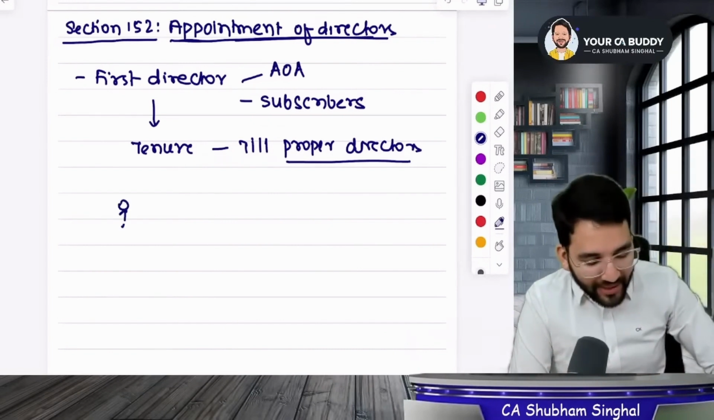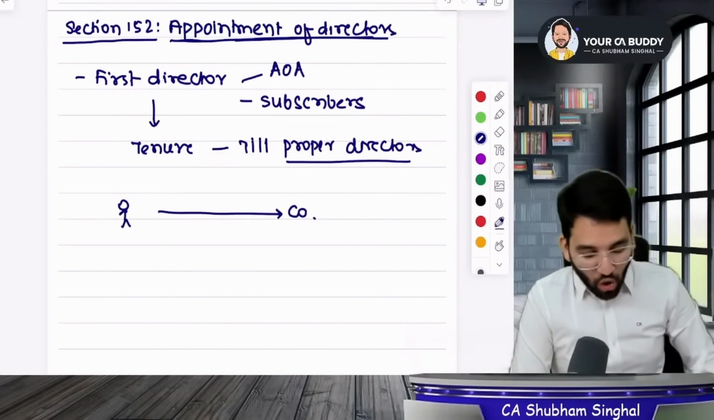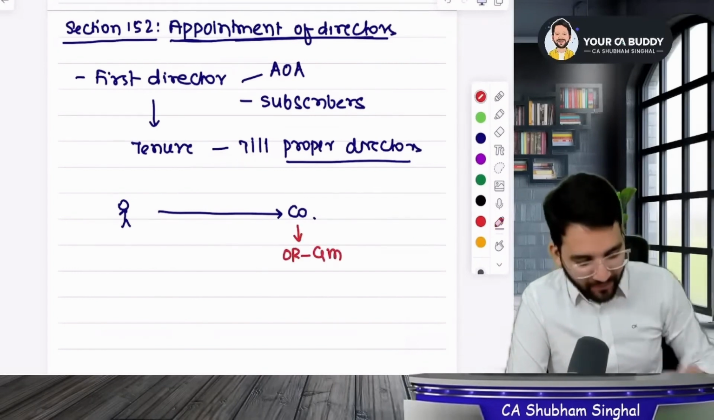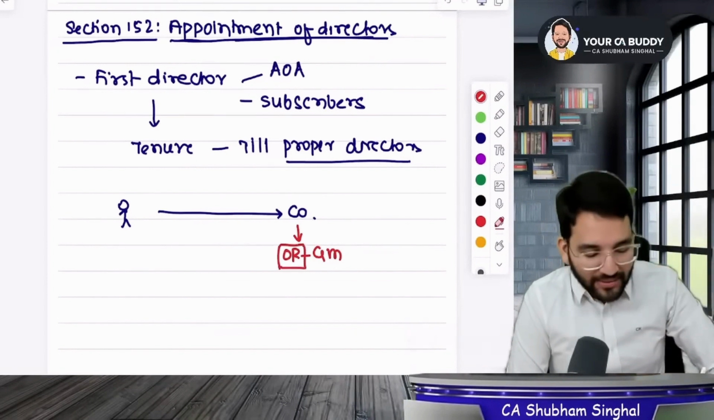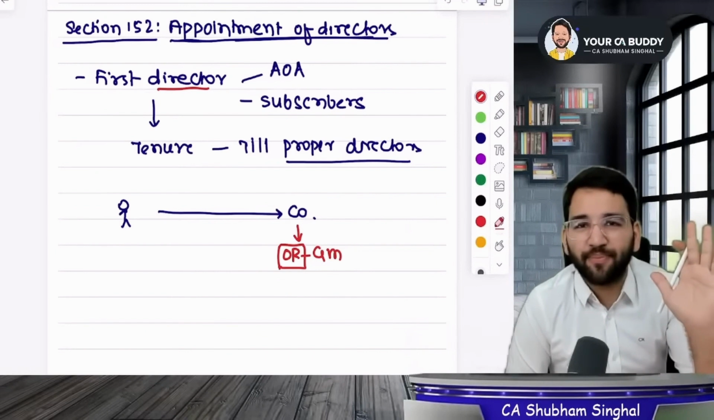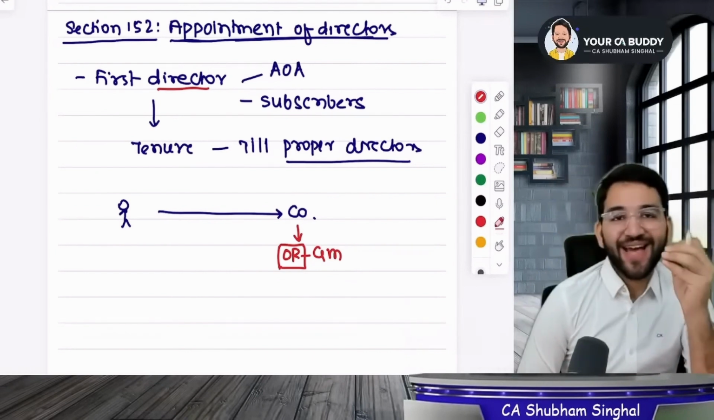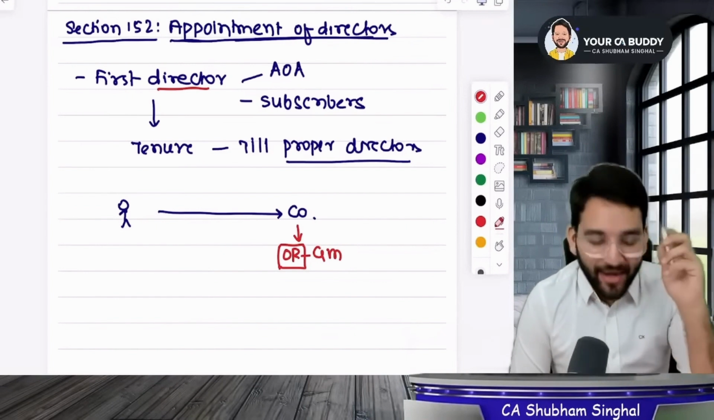Let's say you want to become a director in some company. First of all, the company will have to pass an OR in the general meeting. OR means ordinary resolution. In this way, the first director came and that concept is over now. Now we need to talk about the directors who will join later on. Like today, Mukesh Ambani is in the company. So when he comes on board, we will have to pass an OR for him.